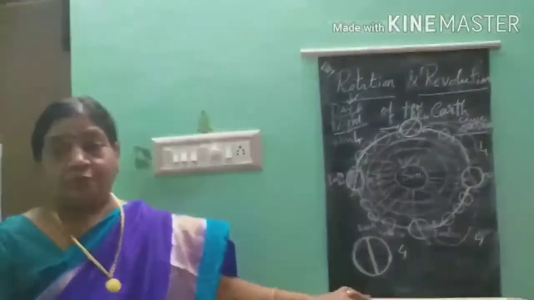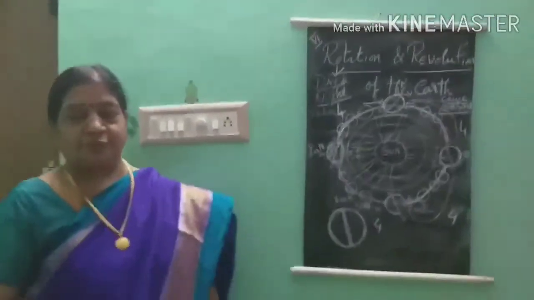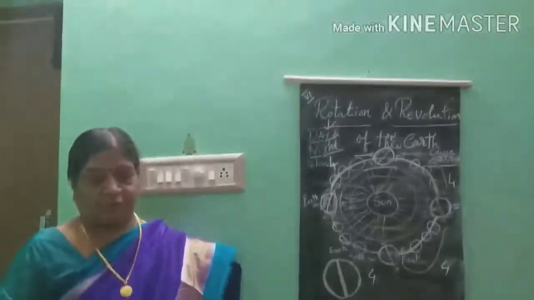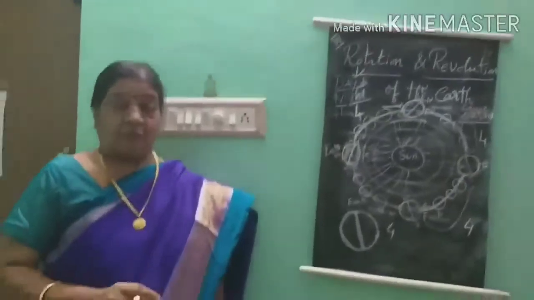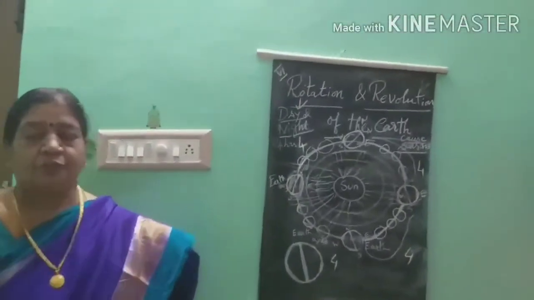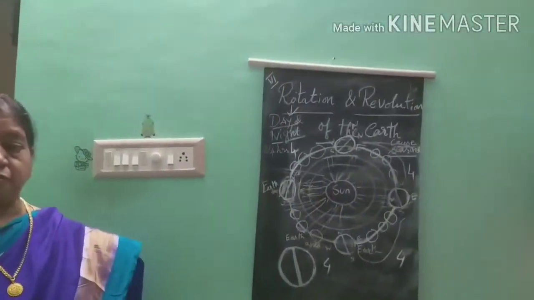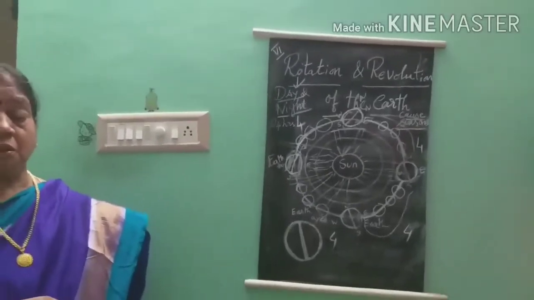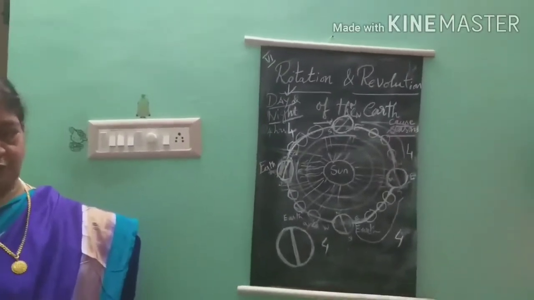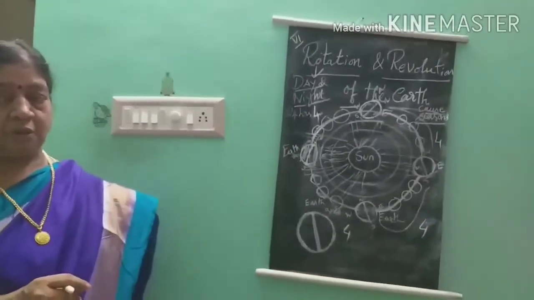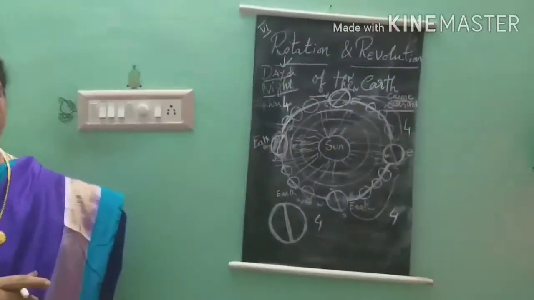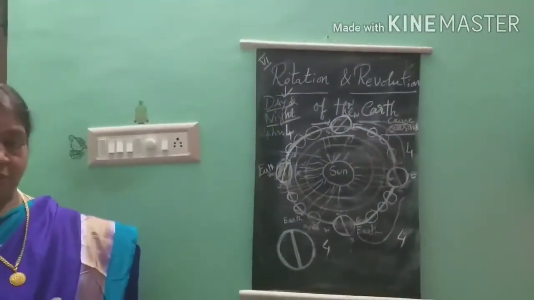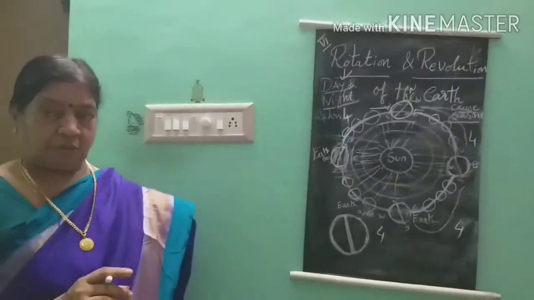Ma'am, I have a doubt, ma'am. You are saying that Earth is moving? Yes. And it is spinning? Yes, it is spinning. It is not standing in one place. Then now it is night in Tamil Nadu, in India. For example, ma'am, it is day in America. Yes. It is moving, right? While moving, it will change.